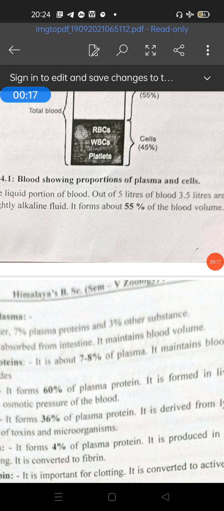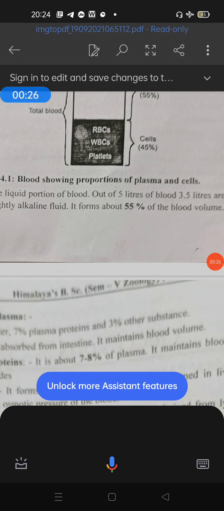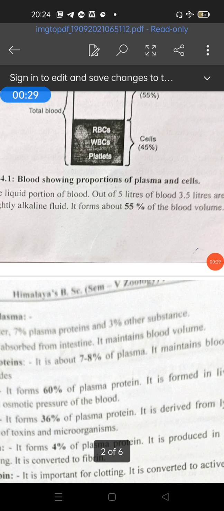So students, blood consists of two main parts: the liquid part, the plasma, and the blood corpuscles. The liquid part of the blood, the plasma, constitutes about 55%, and the blood corpuscles constitute 45%. So what is this plasma? Plasma is a straw colored liquid, while corpuscles are the solid part, and corpuscles are suspended in the plasma. Plasma is slightly alkaline.